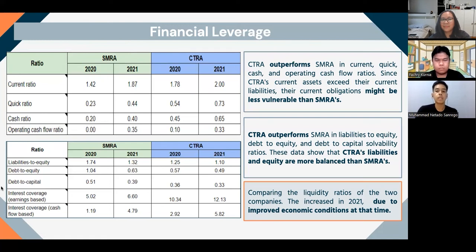If we compare the liquidity ratio of both companies, we can see that the liquidity ratio basically increased for 2021. We believe this might happen due to the improved economic conditions in comparison to the previous year, the year of 2020, when the COVID-19 pandemic hit the world for the very first time.